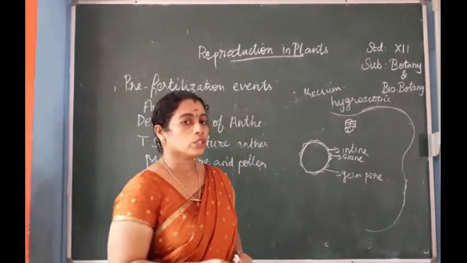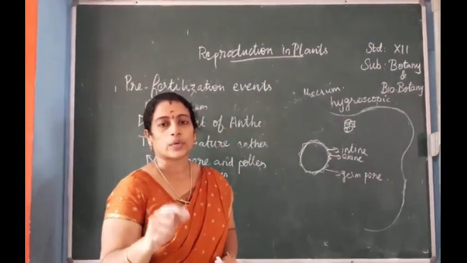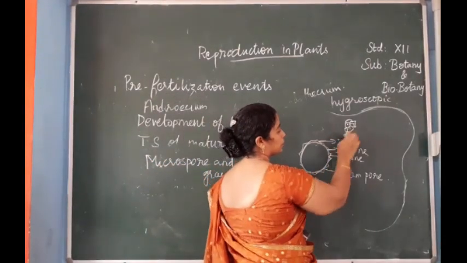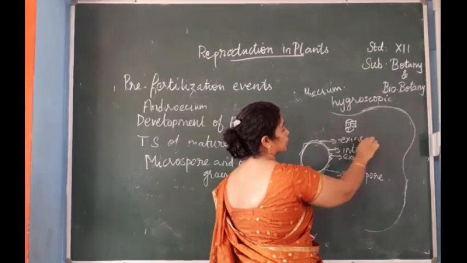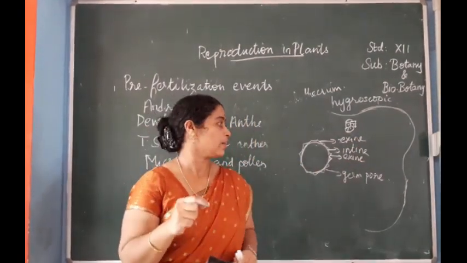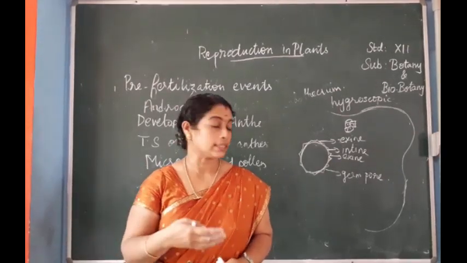The outermost covering, the outer wall of the pollen grain, is known as exine. It is rough in nature. It is somewhat hard, and it is made up of sporopollenin, pollen kit, hemicellulose, etc.